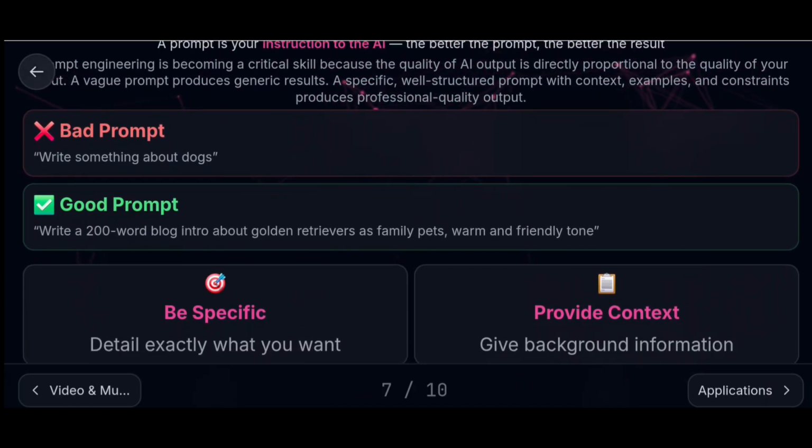So we can tell the AI the tone, whether professional, friendly, or kids-oriented, and we need to provide all the details we are expecting from the AI. Based on the quality of the prompt, the output of the AI will depend.